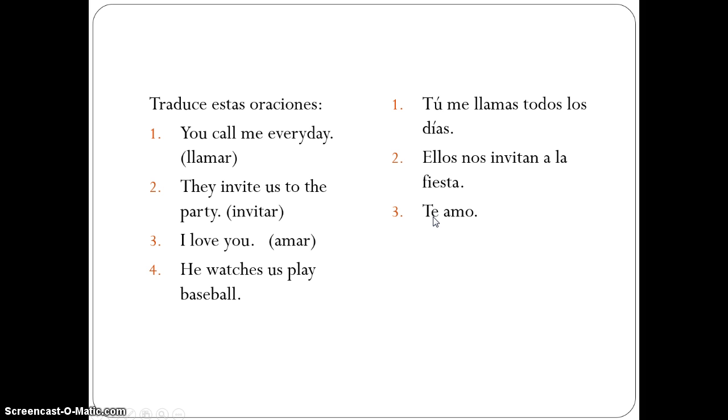4. He watches us play baseball. Nos observa jugando al béisbol.